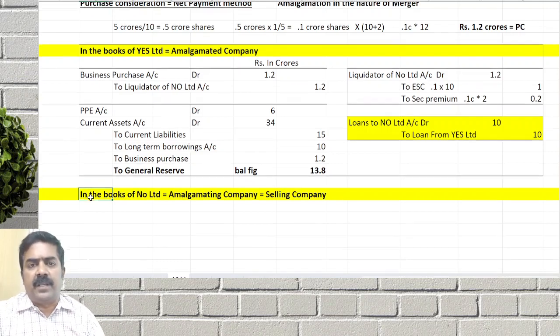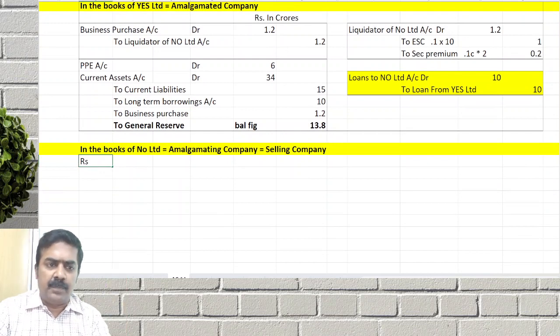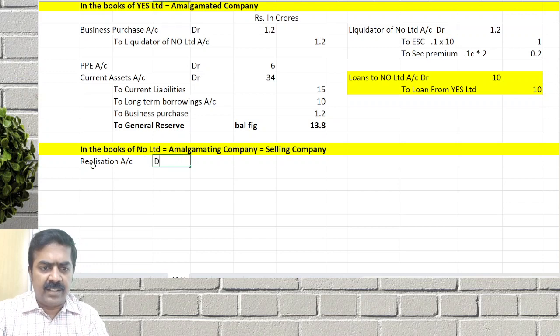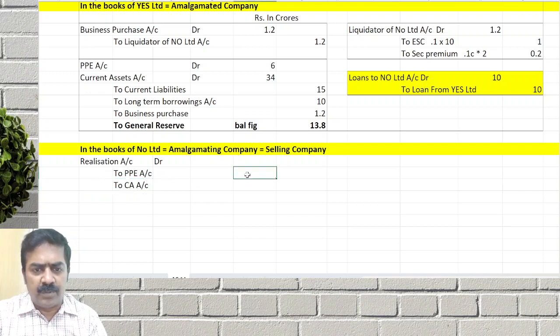What is the order of preparing the realization account? Transfer assets. We will pass the entry. Realization account debit. Instead of preparing the ledger account, we are going to pass the journal entry. To plant property and equipment account, to current assets account. We transfer at book value. It is a merger, so automatically book value. So plant property equipment 34. We'll transfer assets to realization.